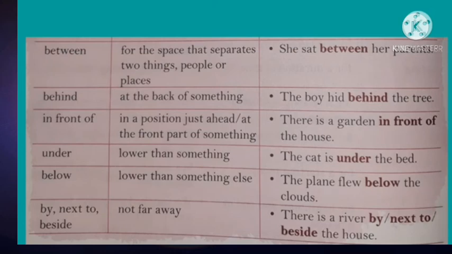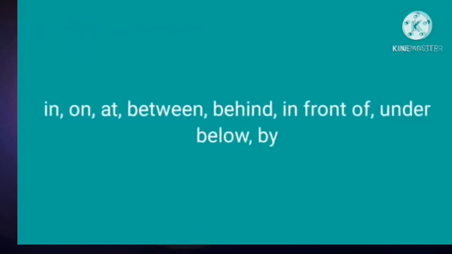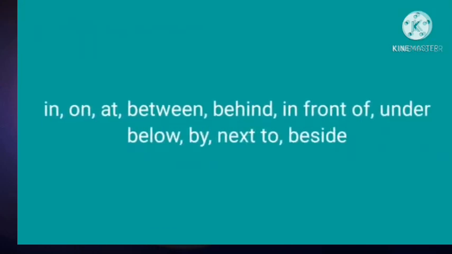Example, there is a river by the house, or there is a river next to the house, or there is a river beside the house. The words in, on, at, between, behind, in front of, under, below, by, next to, and beside are the prepositions for place.